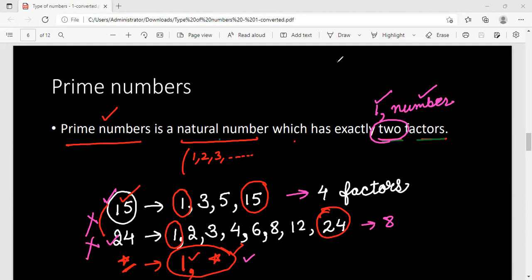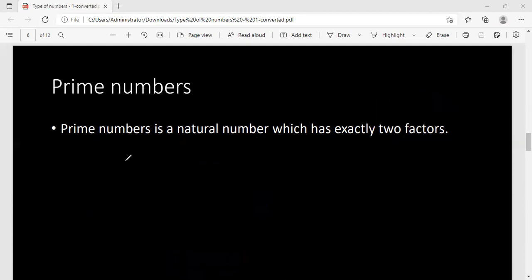So let us take a case of prime numbers. Let us take 2. If I write factors of 2, you can see it is divisible by either 1 or 2. Now let us take a bigger number. Let us take 17. 1 and 17. These are the only 2 factors.